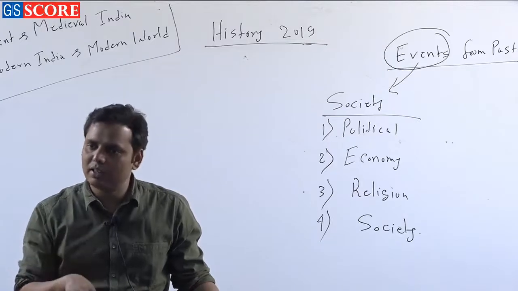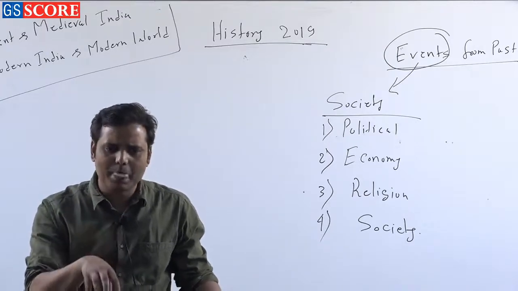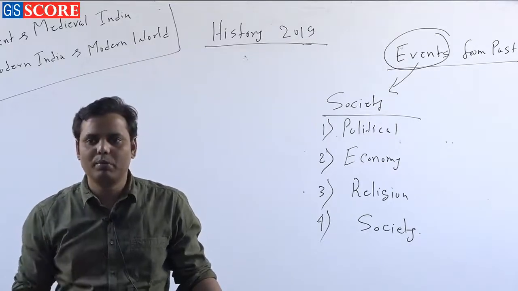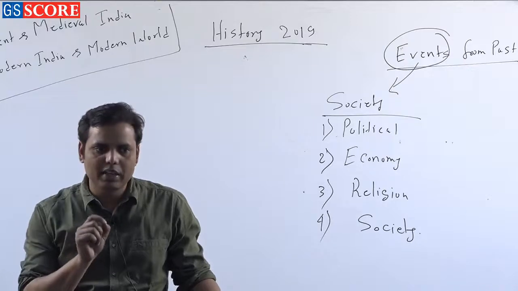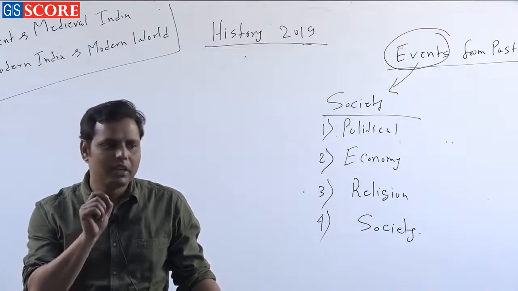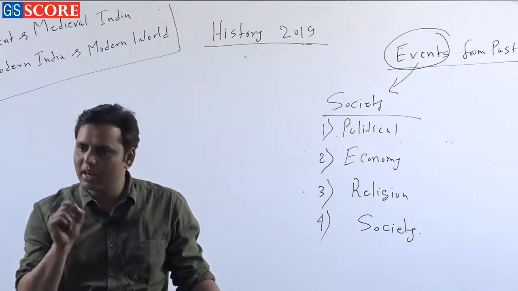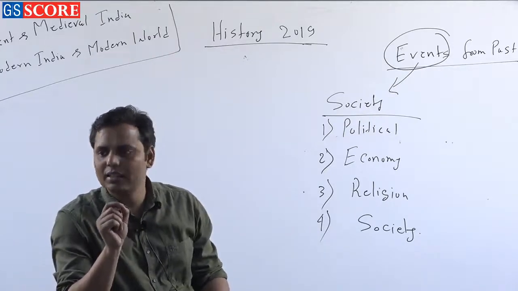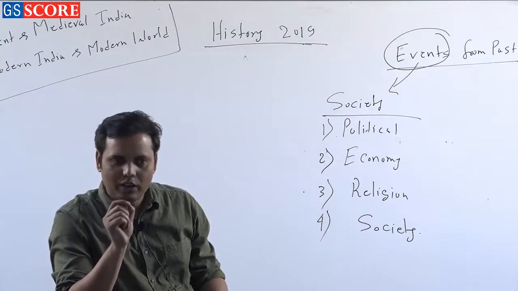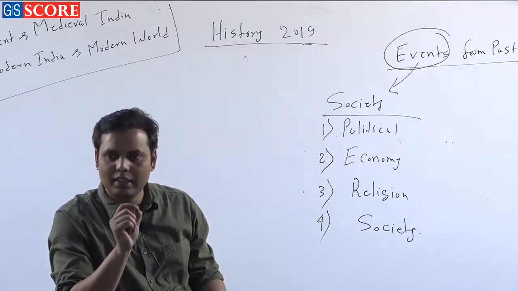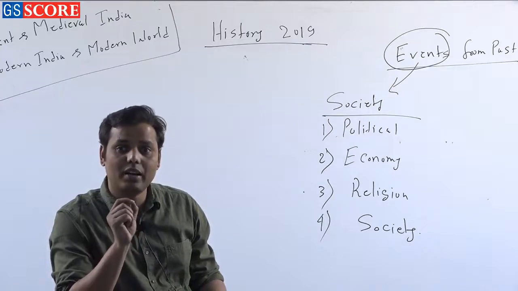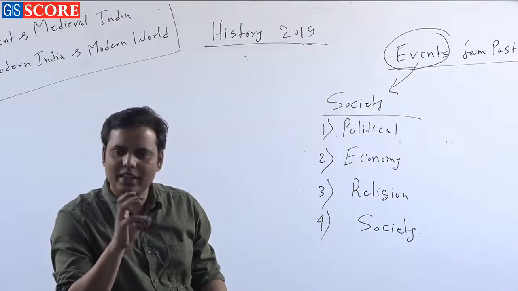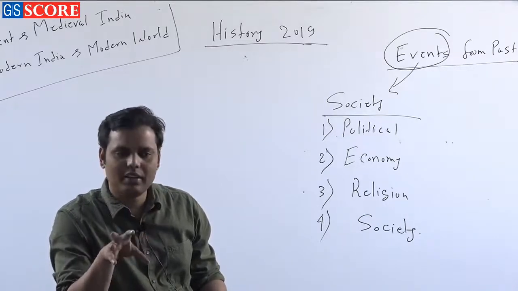The interpretation of that event is important. What exactly happened, or the timeline or the chronology of the events, is not important. You might have noticed one thing: when you are reading the books, you are just marking the dates, figures and names. This is what you are underlining in your book. What I am trying to convey is that this is not history, right? So if you are underlining these kinds of things, stop, because this is not important at all in history. If anybody thinks that these dates, figures, names are history, definitely not, right?